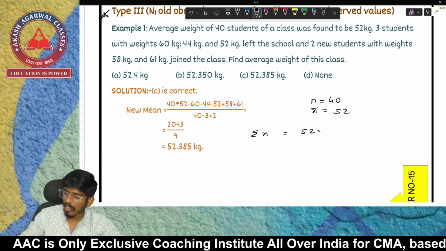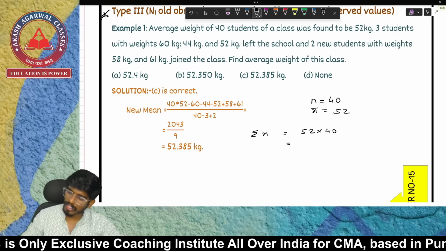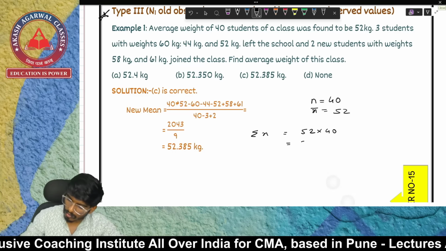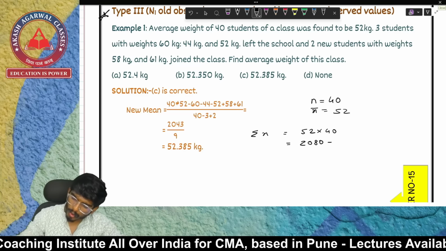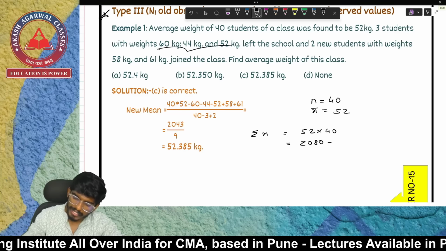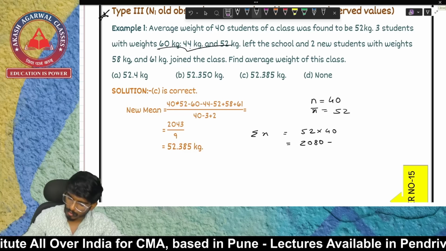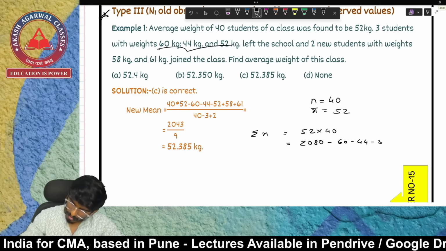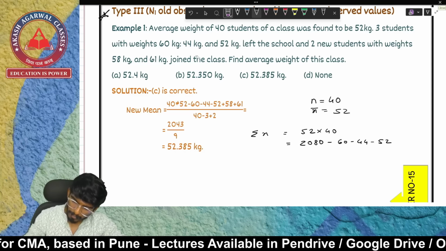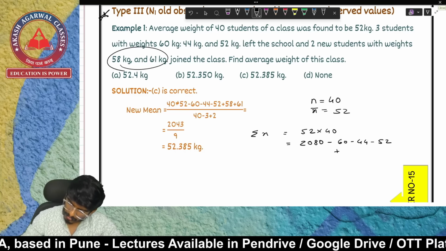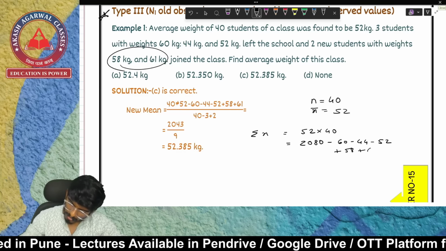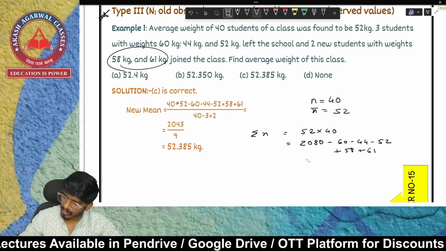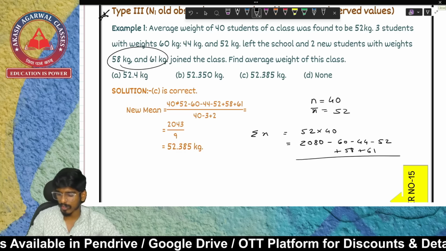Now you are well aware summation of x is by multiplying 52 and 40. So 52 into 40 is going to give me 2080. All those who are leaving the school, I'll minus the weights of all those 3 students. So minus 60, minus 44, minus 52, and plus the weight of 2 students, that is plus 58 plus 61, and I'll be dividing it by the total number of students.